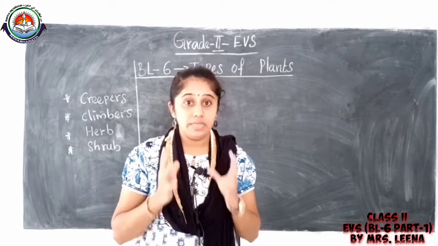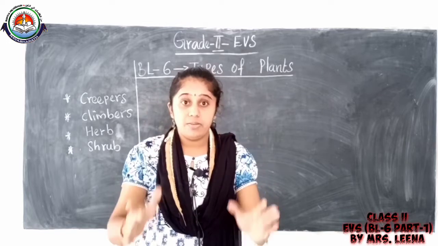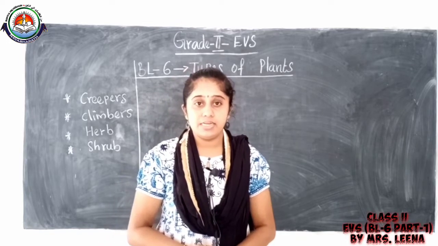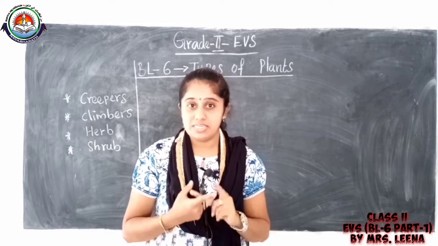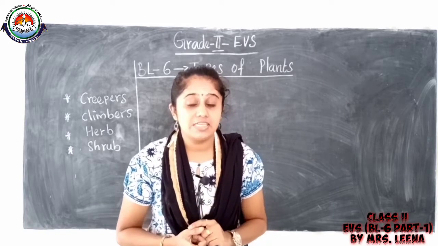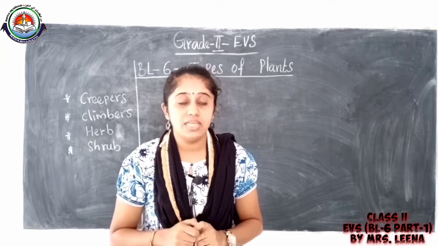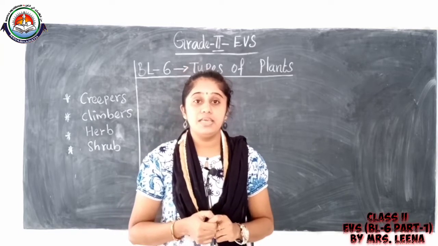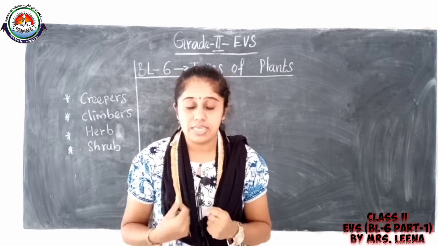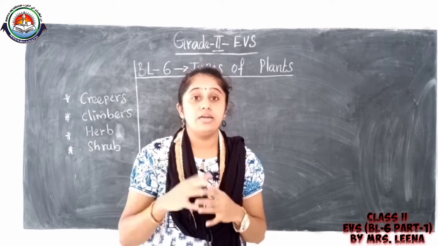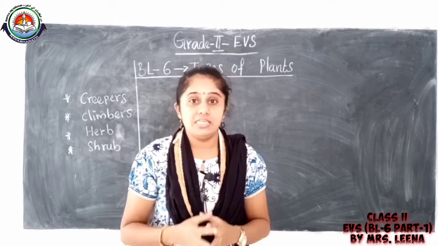Features means the different parts of the plant. What are the parts of plants? Stem, root, leaf, flowers. I am happy, children, because you could recollect the previous lessons.